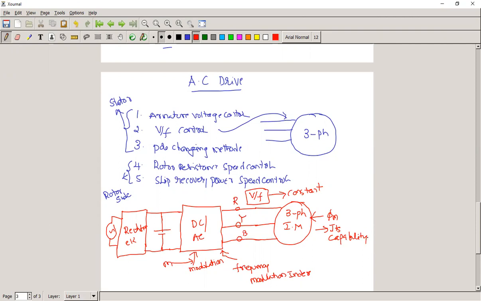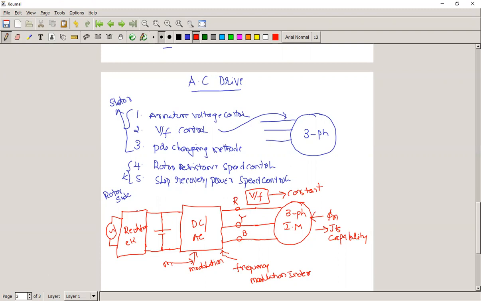To retain the capability, nothing but the rating of the induction motor, we have to maintain V by F as a constant so that it can give variable speed to the induction motor. We can do that very smoothly by means of a power electronic circuit. This is one block diagram we use to change the speed of an induction motor.